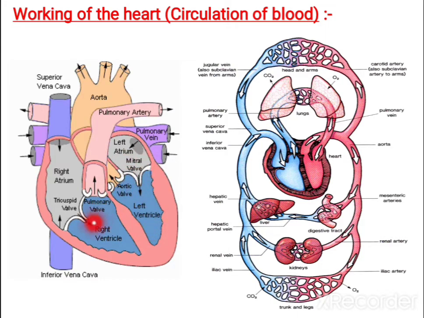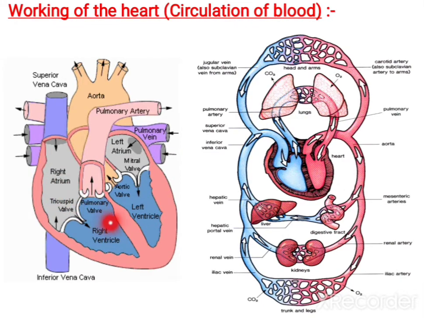Now these are the valves. They prevent the backflow of blood. So once the blood has come inside, it cannot go back. Then when both of these ventricles contract, the left ventricle pumps the blood through the aorta to all parts of the body, because this side has fully oxygenated blood, this side fully deoxygenated blood. And when the right ventricle contracts, it sends blood through the pulmonary artery to the lungs for purification.